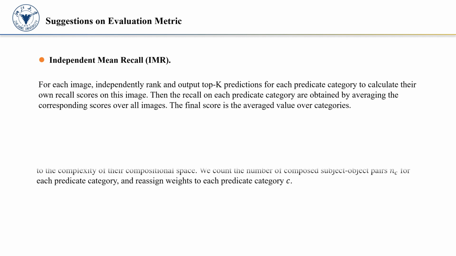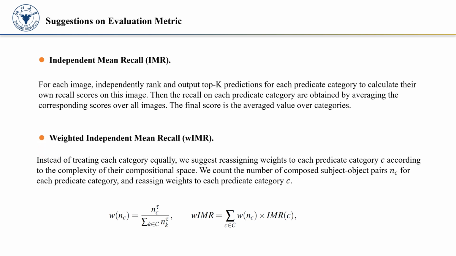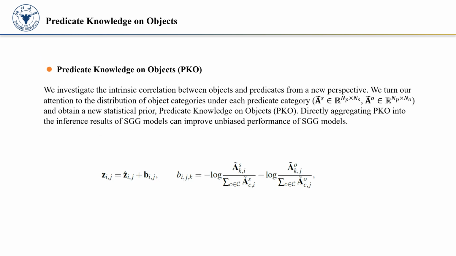By considering the compositional diversity of different predicates, we suggest reassigning weights to each predicate category according to the complexity of their compositional space. We count the number of composed subject-object pairs for each predicate category, and reassign weights to each predicate category. In addition, we devise a simple baseline and improve unbiased SGG performance greatly.